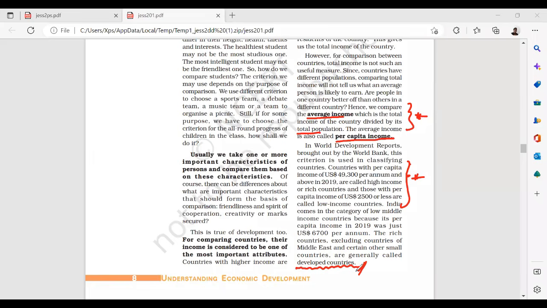The rich countries, excluding the countries of the Middle East and certain other small countries, are generally called developed countries, where the income is high and the returns are also high.